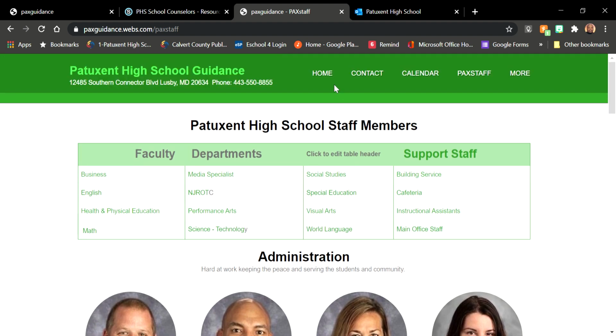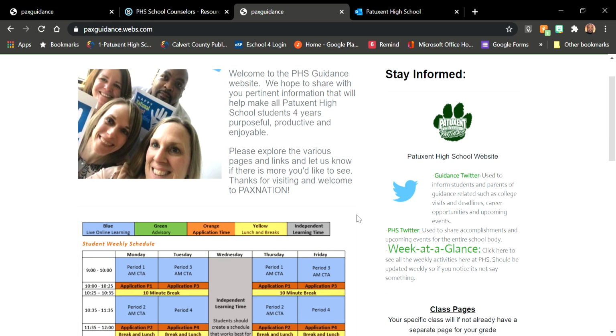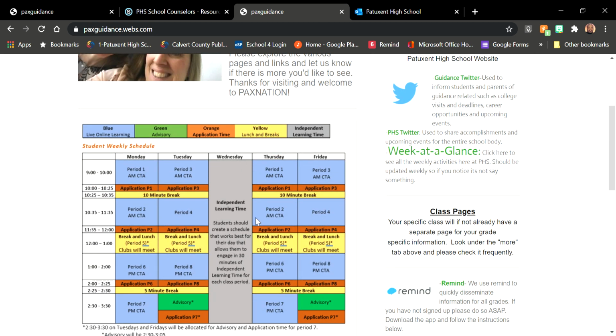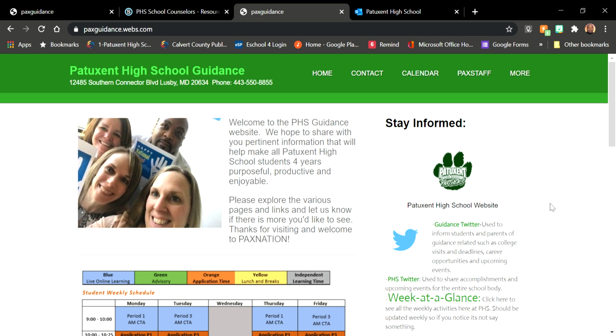The home page, we list a lot of information that's pertinent for you. Here again, we have the calendar. This is actually just a schedule for the week, in case you forget. We have stuff like that posted here. We have links to Remind. We have links to the college page, or your class pages. We have links to Twitter. So there's a lot of information here.